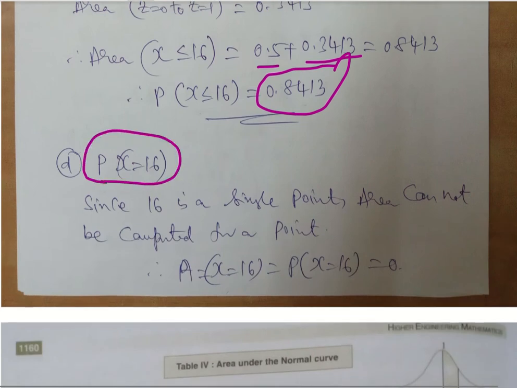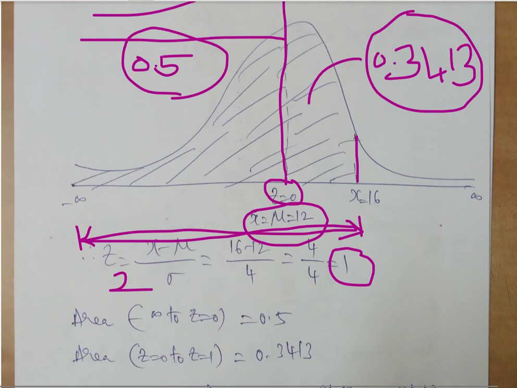Now this is another important point: x is equal to 16. All this time, if you remember the A, B, C problems, somewhere it is less than or equal to, greater than or equal to, greater than, less than, or between a range. But here it is exactly 16. What do you mean by exactly x is equal to 16? It is a point. There is no range here. If it is less than or greater than, I can say there is a range. But when I say x is exactly 16, I cannot calculate area for it.